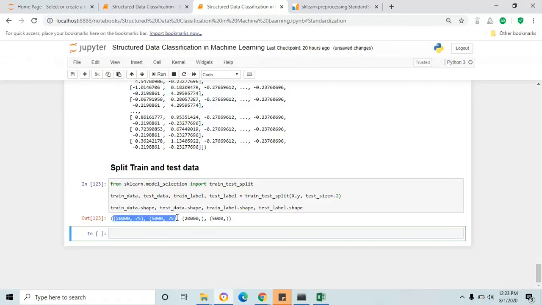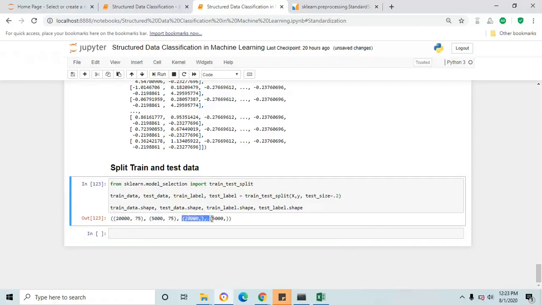This is two sets for the feature variable and another two sets for the target variable. The first and third are going to be used for training, and the second and fourth will be used for testing the trained model.